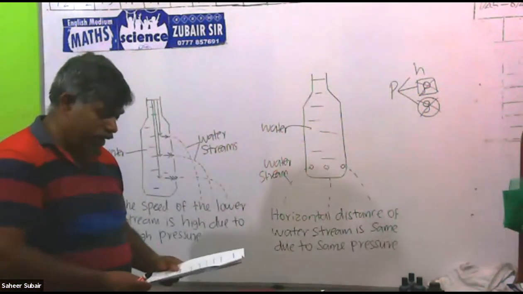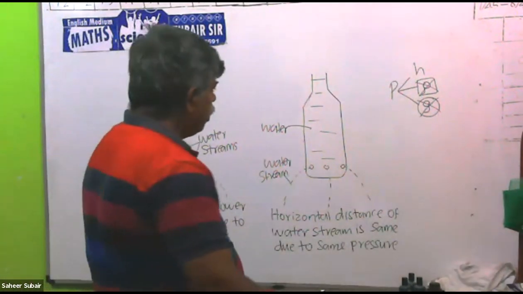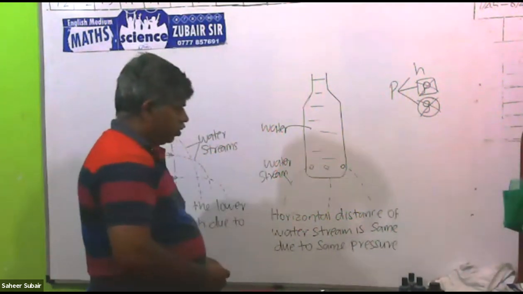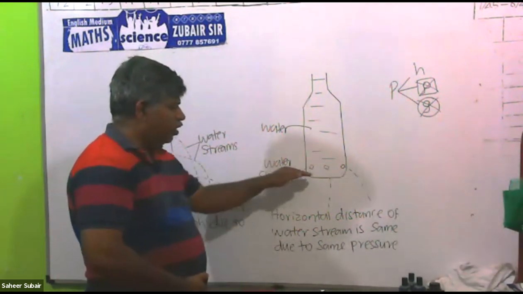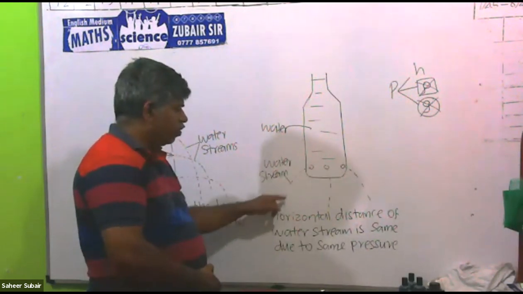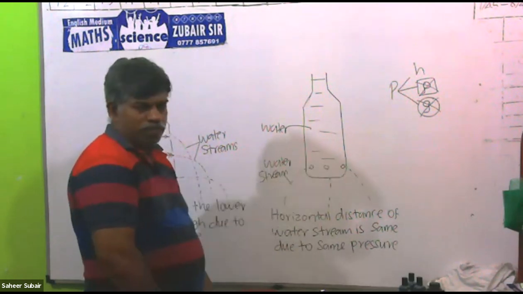Above that I had given: liquid pressure is same at same level. Because of that, no change in the horizontal distance. Horizontal distance of this water stream, all are same level, same amount.